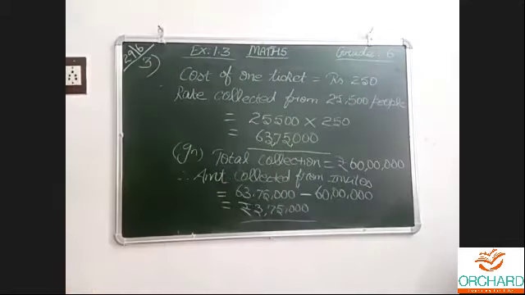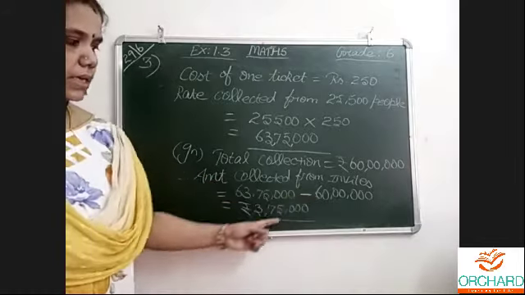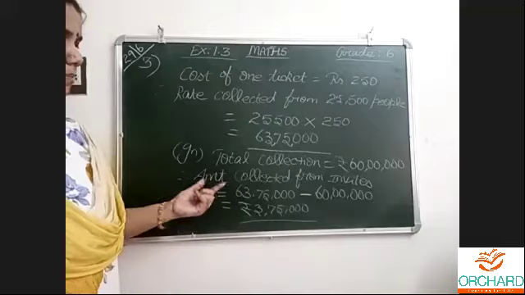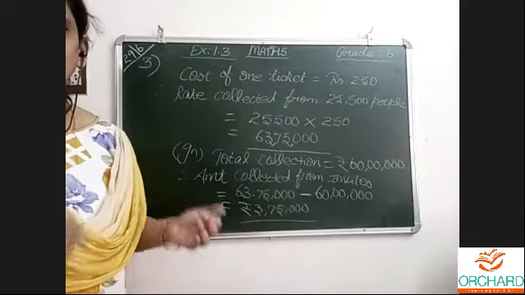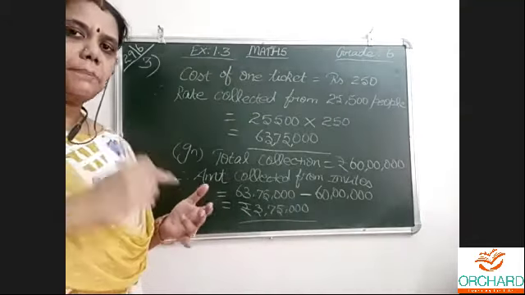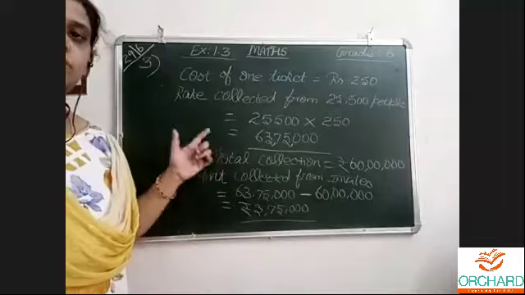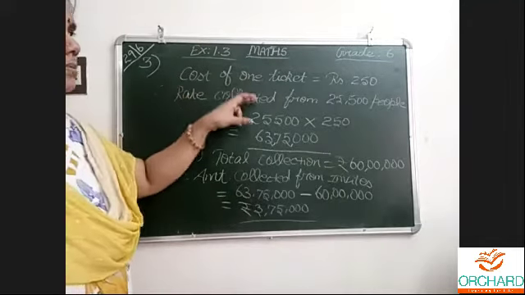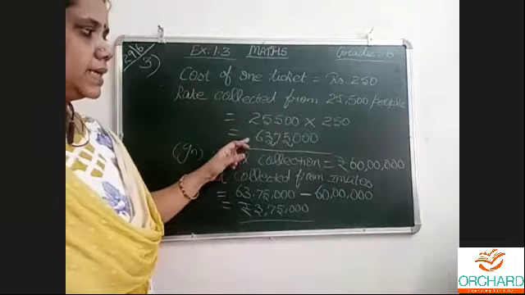Normal subtraction only. So 3 lakhs 75,000 is the result when we do the subtraction. Now this much is the amount collected. We want to find how many people. When we want the number of people from this amount, we need to divide. So first, one ticket is this much, and so many people attended.